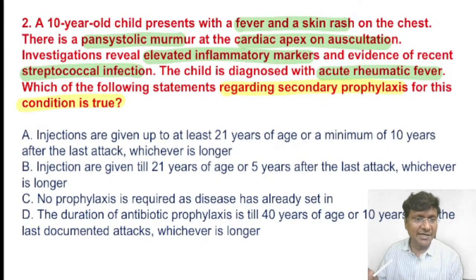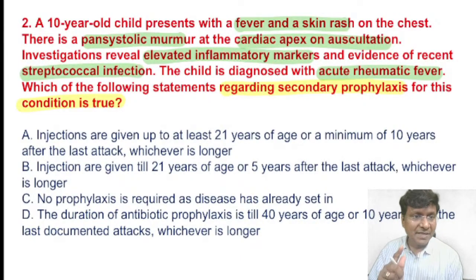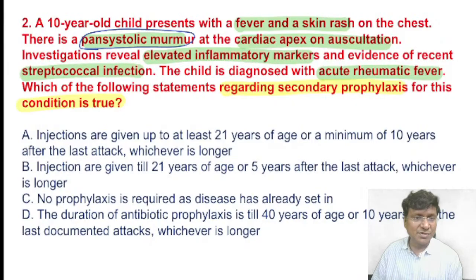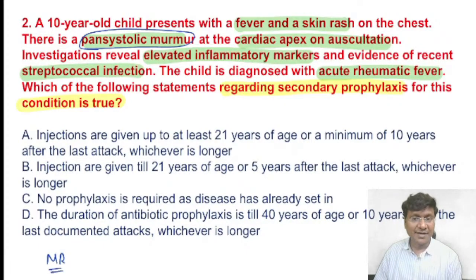Our patient comes under carditis with persistent valvular disease because our patient has a pansystolic murmur. The presence of a pansystolic murmur with rheumatic suspicion is suggestive of mitral regurgitation, and I'm using the word pansystolic murmur specifically.